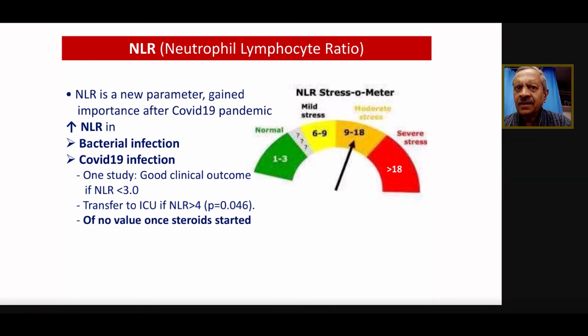But in COVID-19 infections in this pandemic, in the initial part when we did not have many parameters, or when the facility of RT-PCR was not there, probably we went for this.